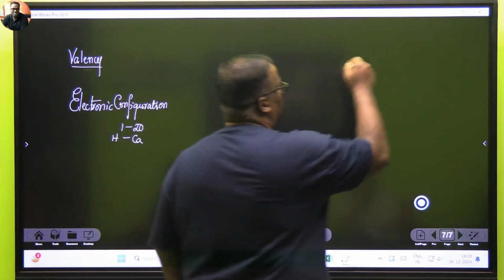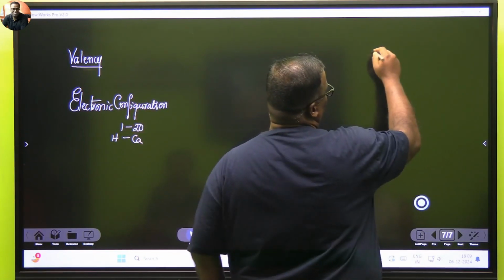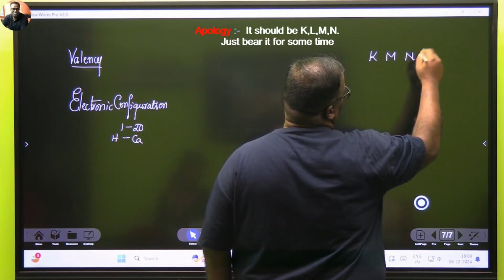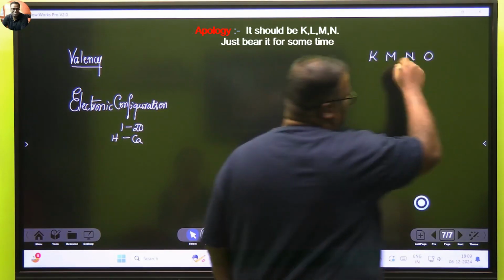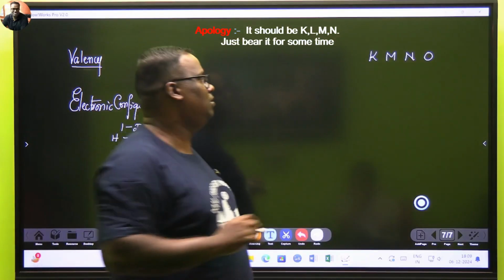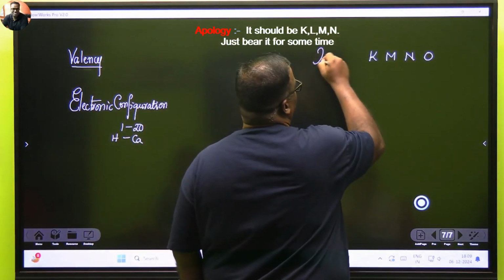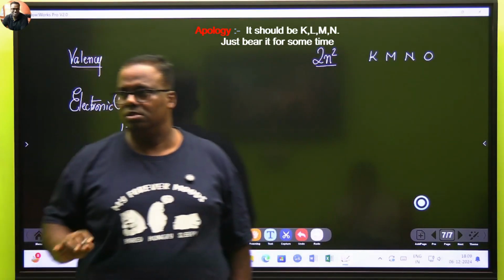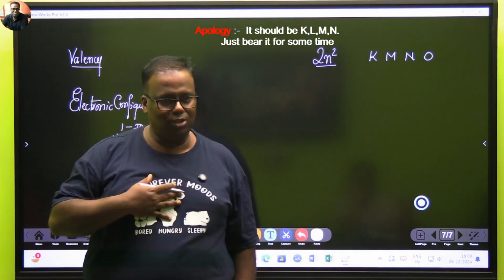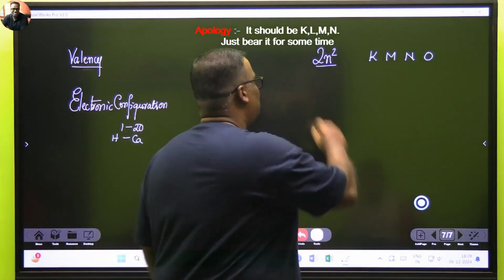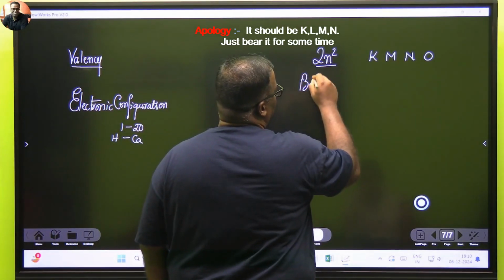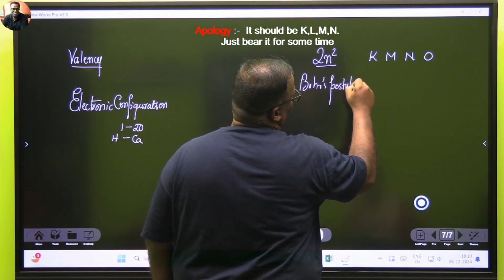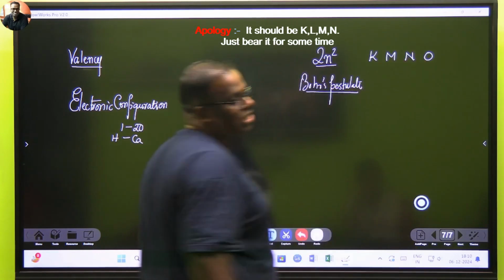Although this is very trivial at this stage, we say that the energy levels of the shells are K, L, M, N. Is that okay with you? Do you understand? Okay, very good. And do you understand something called 2n squared? Is 2n squared known to you? Yes or no, say it. If not, I will tell you. Very good. The 2n squared stands for Bohr's postulate of how electrons are filled in these shells, K, L, M, N.